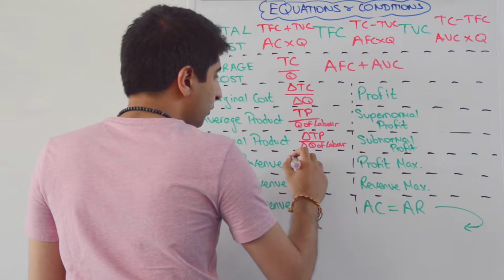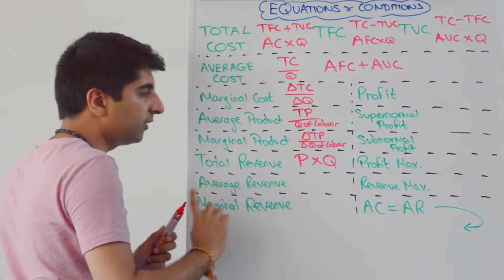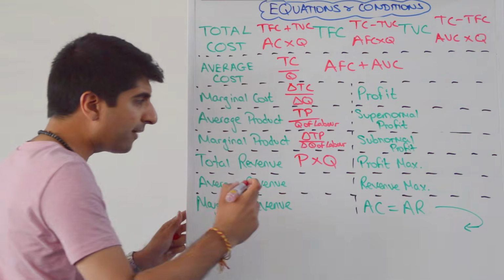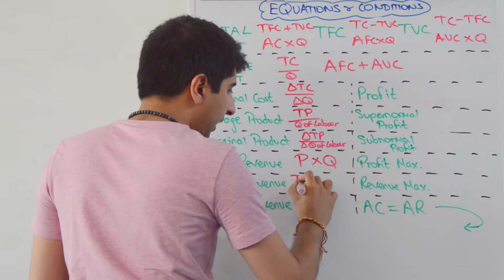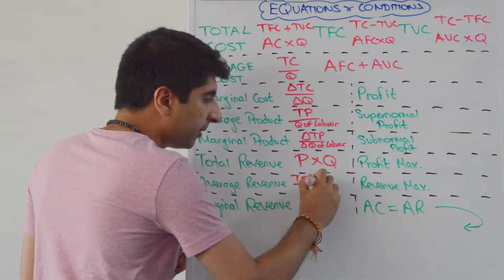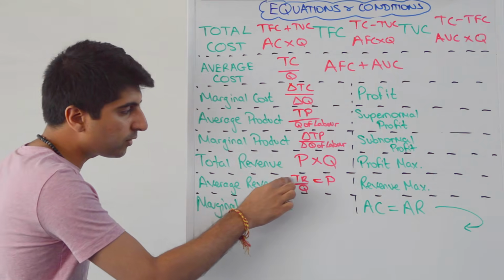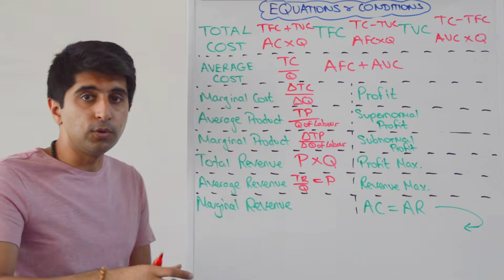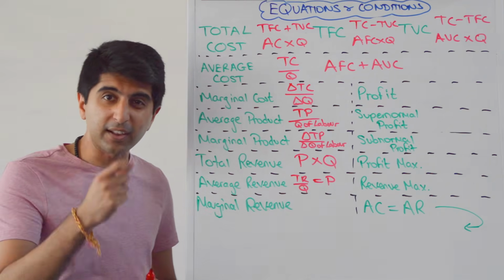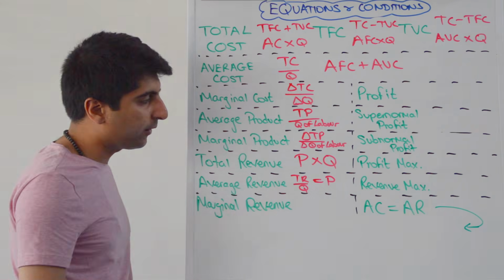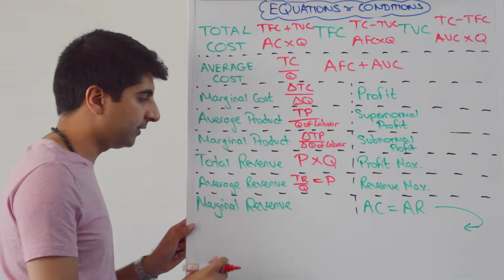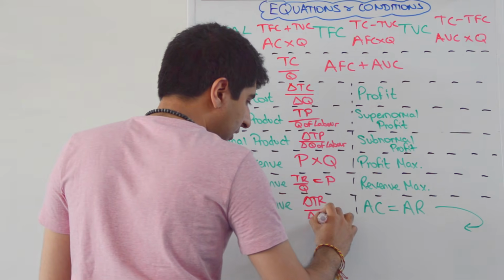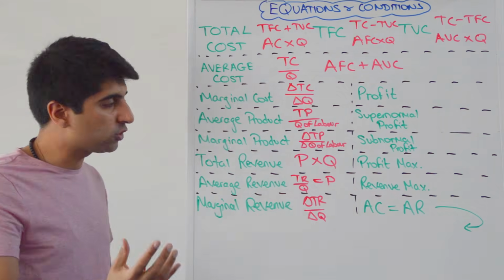Total revenue, well, total revenue is just price times quantity, so the price of a good or service multiplied by the number of units sold. Average revenue is total revenue divided by quantity, but that is equal to price. So if we put the total revenue equation in here, i.e. P times Q divided by Q, cancel out the Q's and you're left with P. So that's a lovely trick if you have to work out average revenue. It's always equal to the price. Marginal revenue is the change in total revenue divided by the change in quantity. Triangle, guys, just means change, okay?